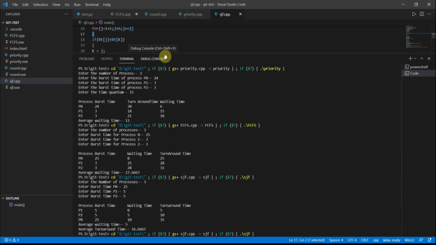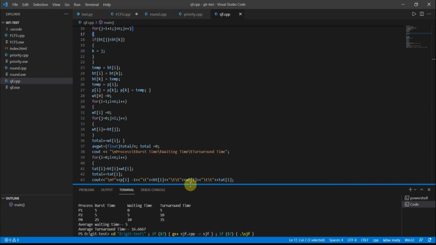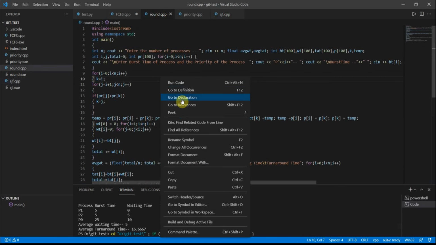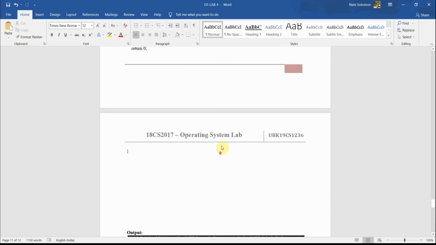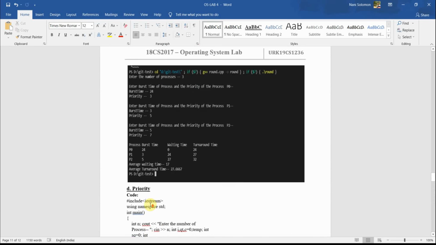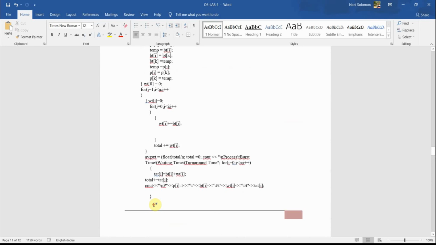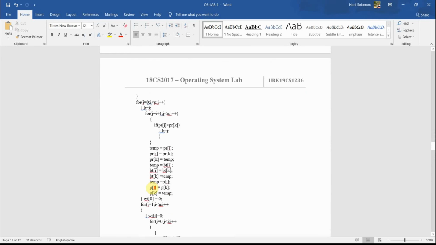Next, let's go for round robin. Round robin is a little long process, because in round robin, when we give a certain amount, let me show. Run the code. Okay, let's go for round robin. Why?